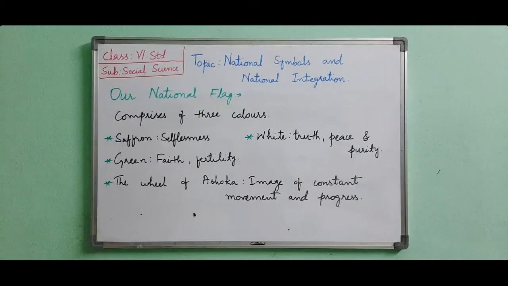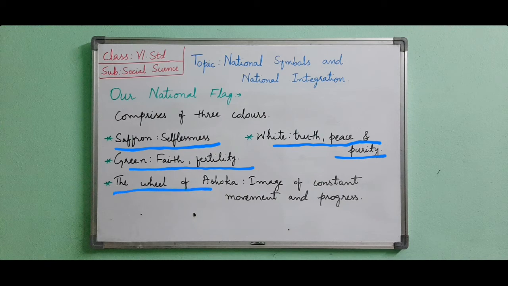Now we will see what these 3 colors show in our national flag. Uniqueness of our national flag. What do the colors of our national flag indicate? Saffron represents selflessness and sacrifice, white indicates truth, peace and purity, whereas green is the symbol of faith, fertility and prosperity. It is the symbol of abundant agriculture and industry. The wheel is the reflection of the wheel engraved on Ashoka's pillar at Sarnath. The wheel of Ashoka is also the image of constant movement and progress.